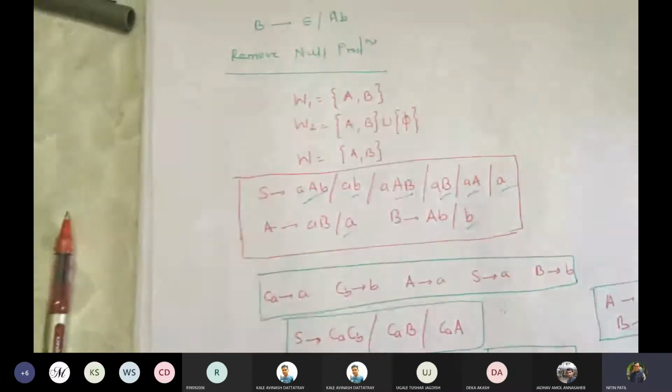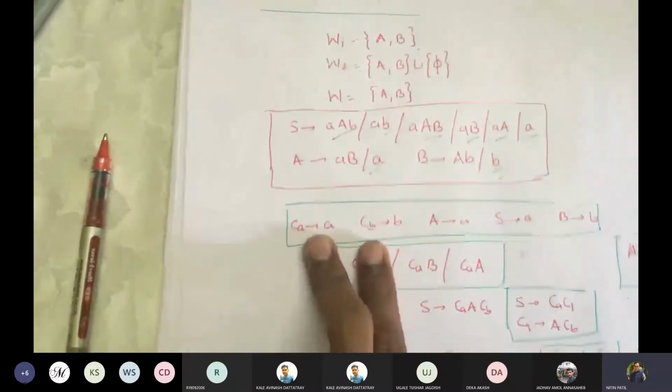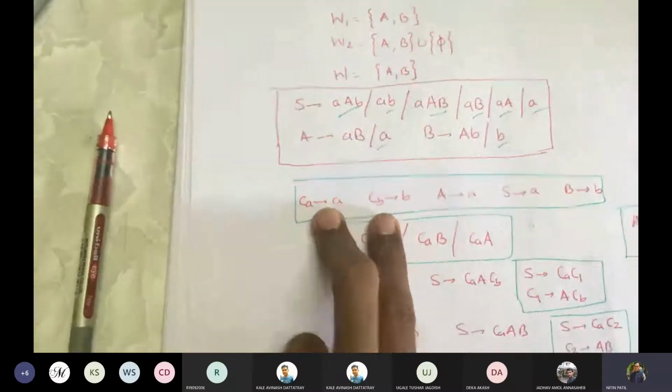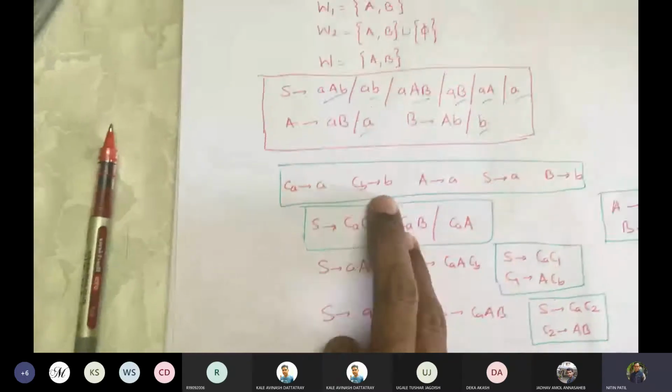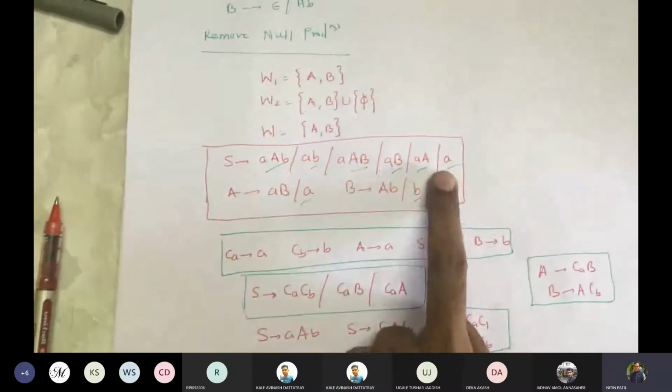to the required form of Chomsky normal form. So what we did was we started with introducing two new variables CA and CB for all the terminals appearing on the right side. So we got CA gives A, CB gives B, and we took all productions of the required form.